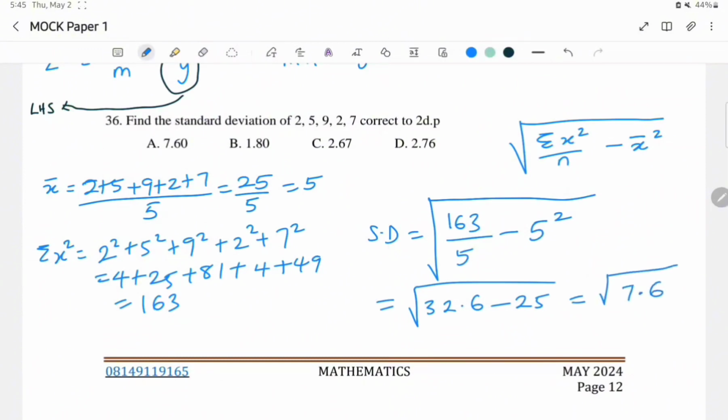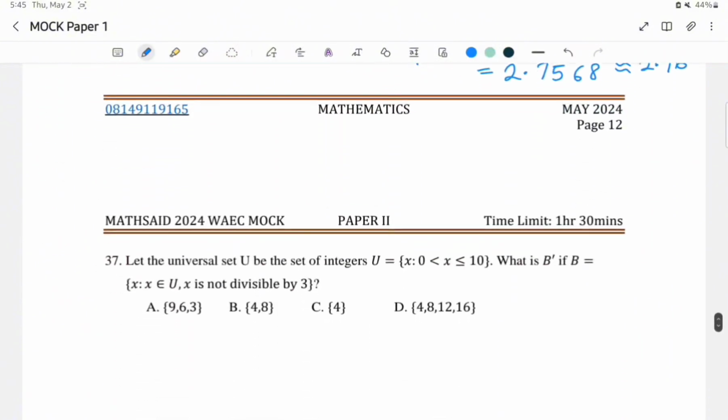The square root of 7.6 is 2.7568, which is approximate to 2.76. Option D. Please, you can see that option C is actually similar to option D, so please be careful when you have questions like this.